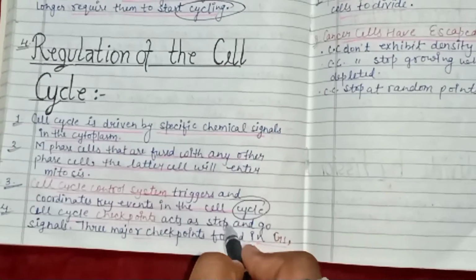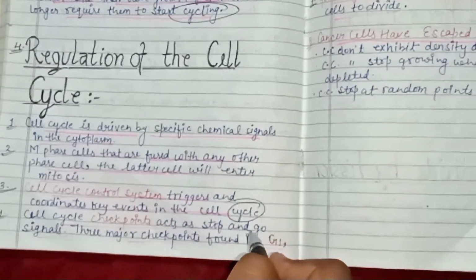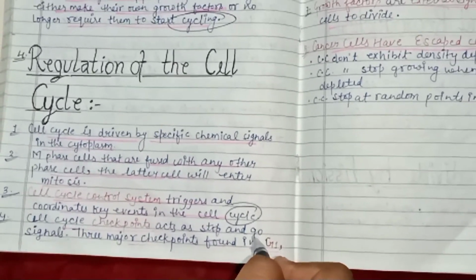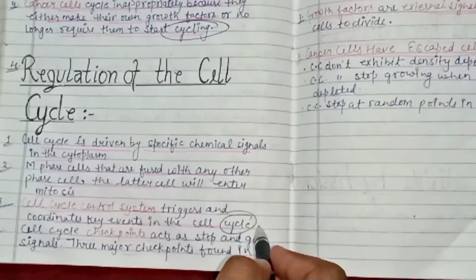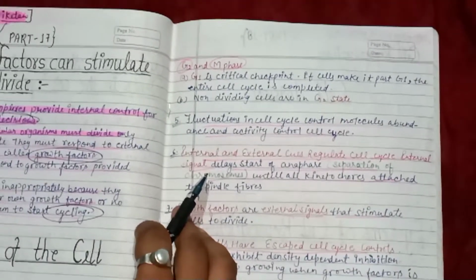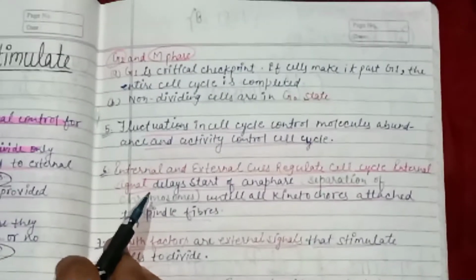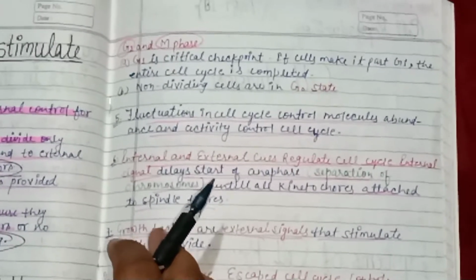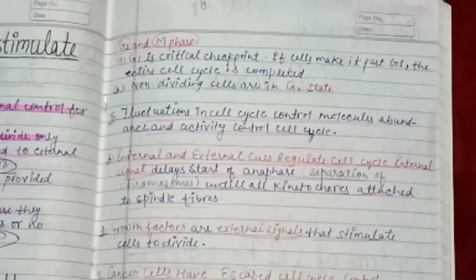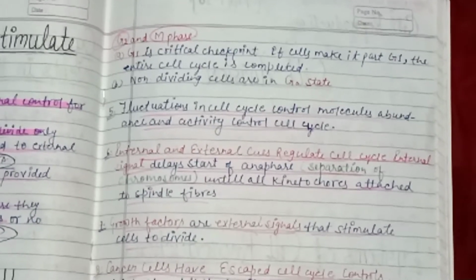Cell cycle checkpoints act as stop and go signals. Three major checkpoints are found in G1, G2 and M phase. G1 is a critical checkpoint. If cells get past the G1 checkpoint, they will usually complete the whole cell cycle, which is complicated.